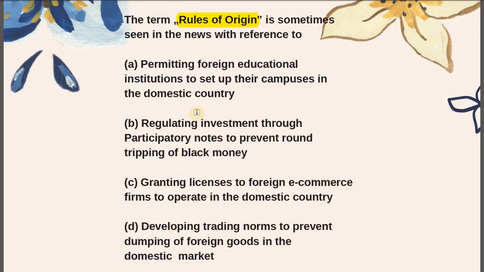Number 1, permitting foreign educational institutions to set up their campuses in the domestic country. Alright. Second is regulating investment through participatory notes to prevent round tripping of black money. C is granting licenses to foreign e-commerce firms to operate in the domestic country. Alright, and the last is developing trading norms to prevent dumping of foreign goods in the domestic market.